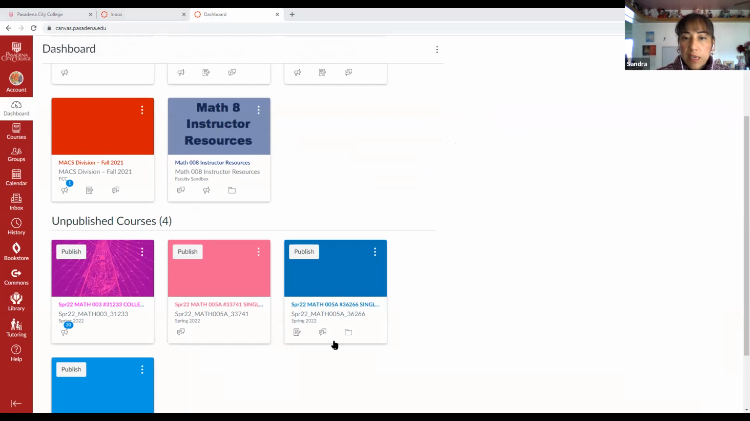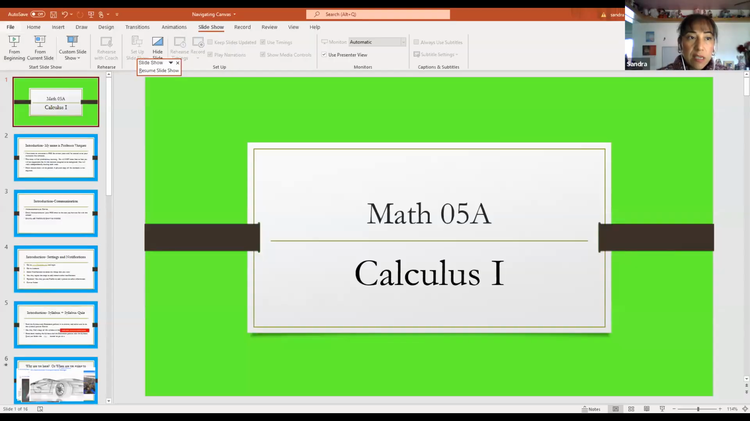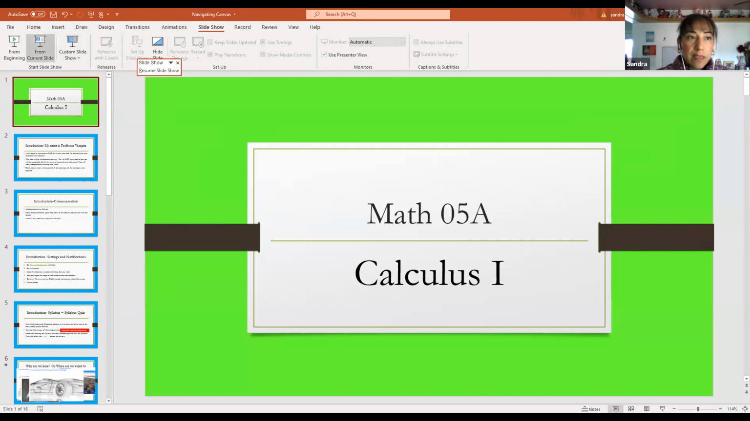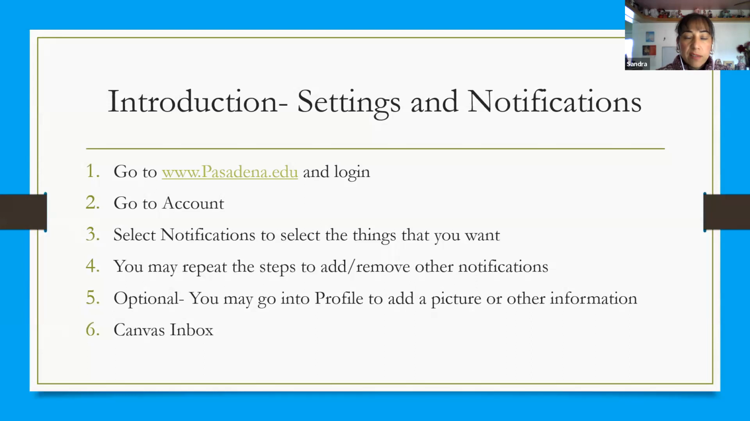Okay. So with that in mind, I think I am done going over all of the explanations that I wanted to explain to you. Let me go ahead and go back right here. So this is what we learned. You are able to set up notifications. You may add a profile if you want to, and how to send me emails through Canvas inbox.